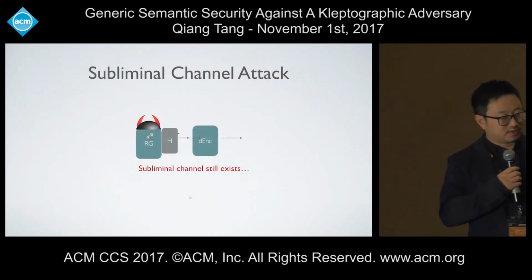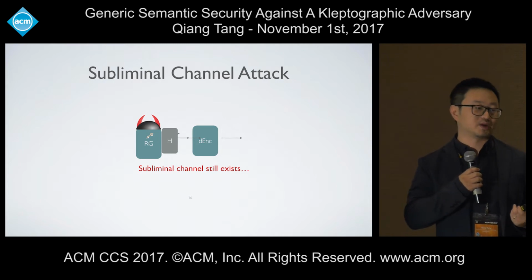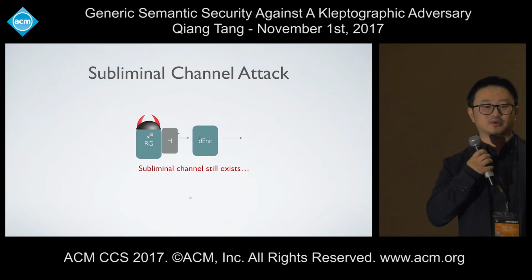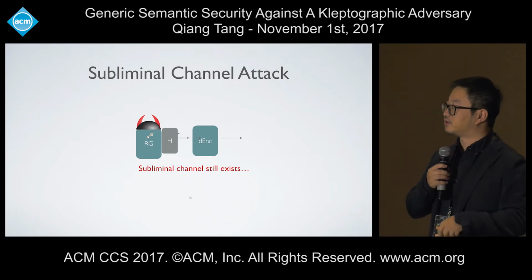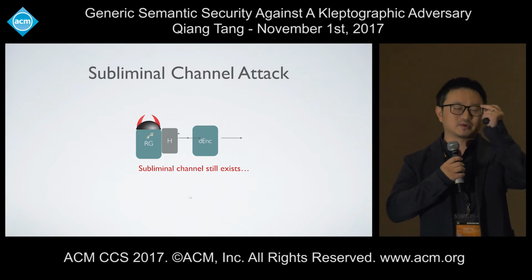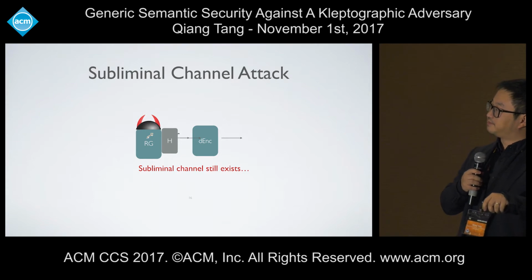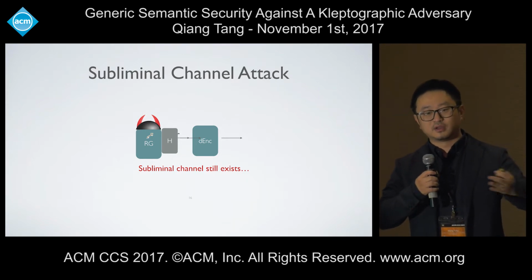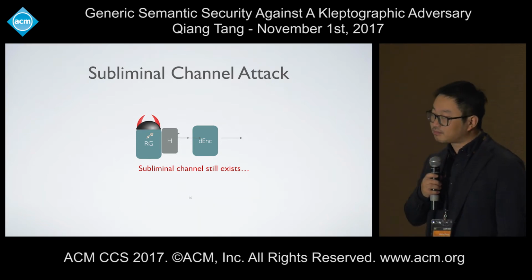Then, first, let's try the simple idea. The subliminal channel attack is due to the reason that you use biased randomness, right? So what if we decompose the encryption algorithm into two parts: randomness generation and the deterministic part of the encryption? That's actually how people do it in practice. Whenever you need randomness, you call some library. Because this R can be bad, how about we hash it using a perfectly good hash function, which can be modeled as a random oracle.